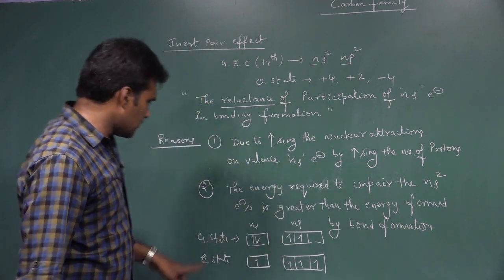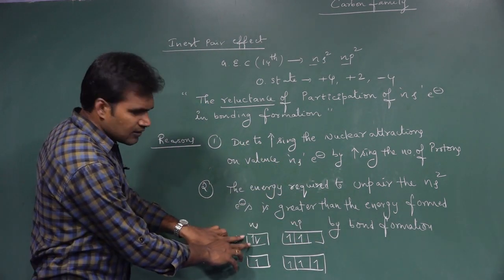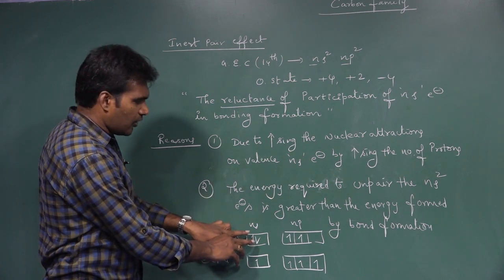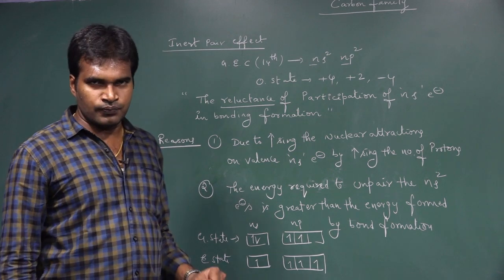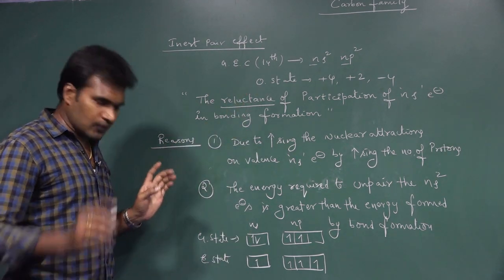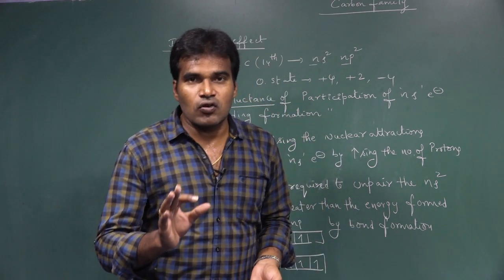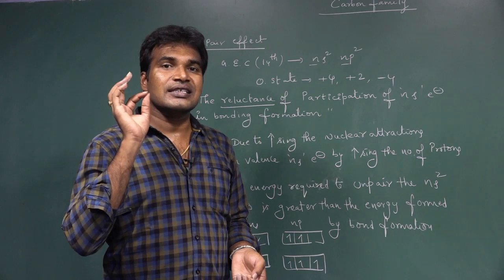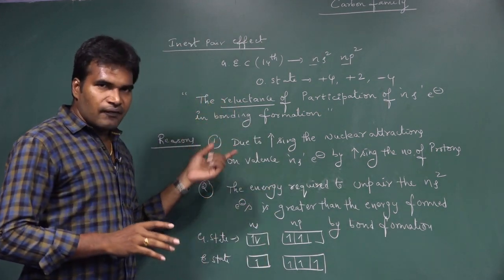So because of that reason, they cannot be excited. If they cannot be excited, without excitation, they cannot participate in the bonding formation. That is why only the +2 oxidation state can be shown. So these are the 2 main reasons behind the inert pair effect. So once again, the inert pair effect is nothing but the reluctance of participation of valence ns electrons in bonding formation.